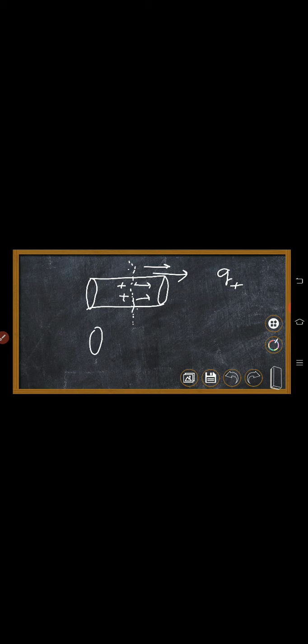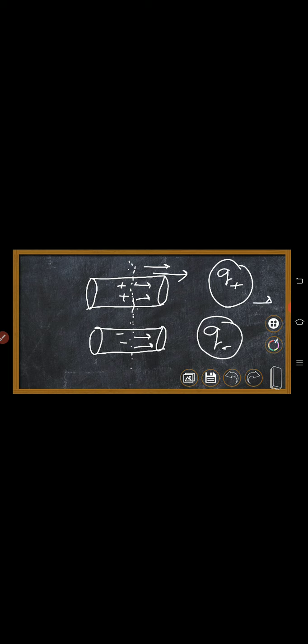Similarly, in the same conductor, negative charges are also there. Through this area we are considering the flow of negative charges, and let that be Q minus. So what is Q plus? The number of positive charges moving across the imaginary surface area, and Q minus is the number of negative charges moving across the area in the forward direction.